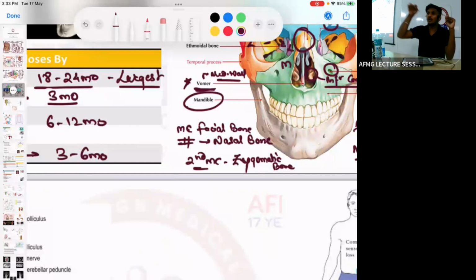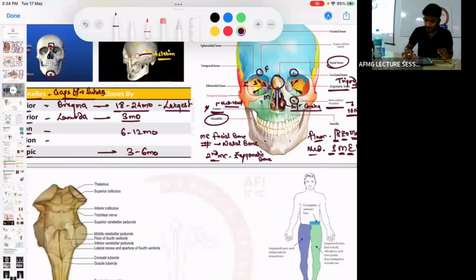ठीक है? So they give you a tongue and उसके नीचे बहुत बड़ी muscle they have marked and they ask you which muscle is this. That was the genioglossus muscle. ठीक है? So largest muscle of tongue is genioglossus muscle. Fan shape की होती है. ठीक है? It is fan shape usually. No issues with this. Important चीजें हो गई.